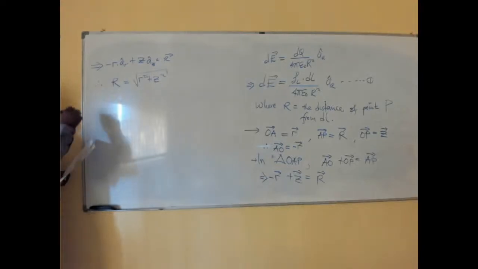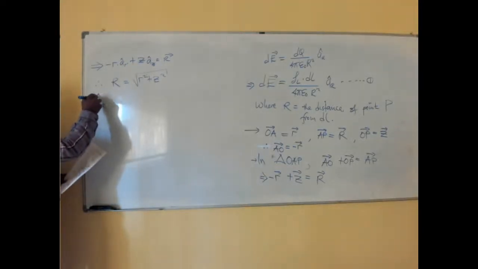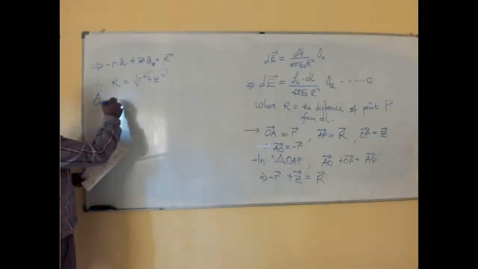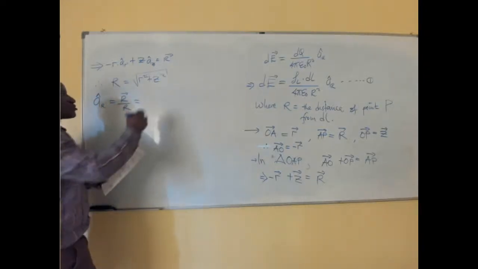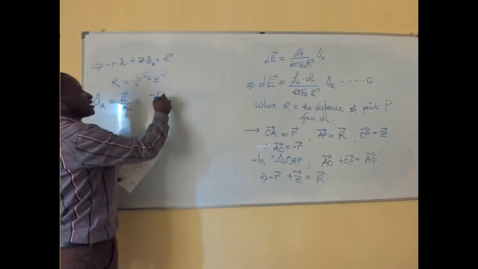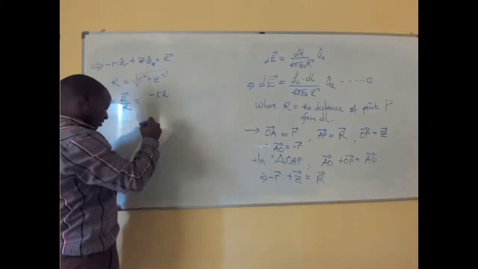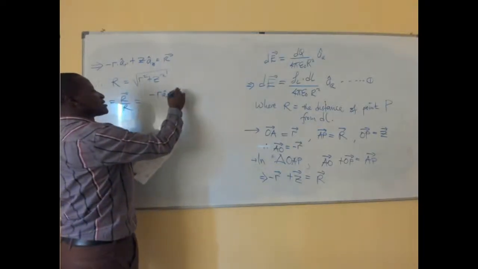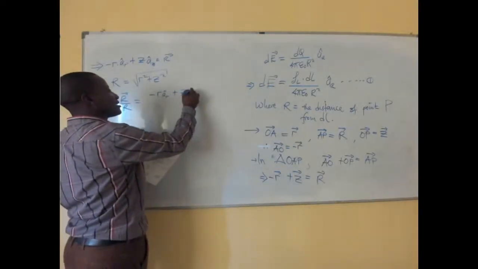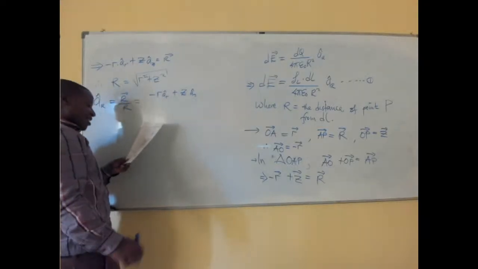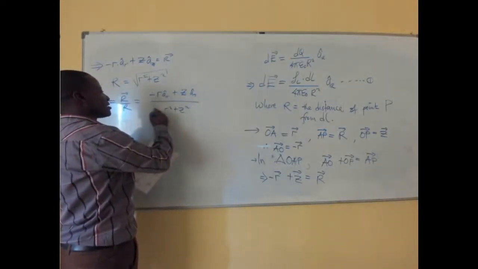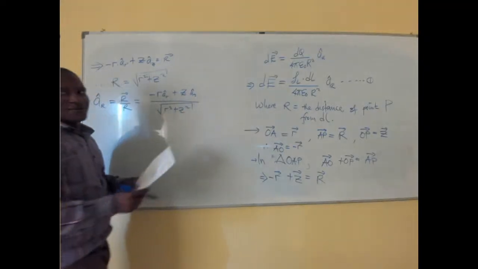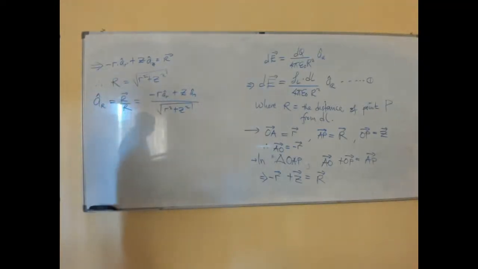Now, this means that our unit vector, which is the same as r over r, must be equal to minus R a R unit vector, then plus Z a Z unit vector, divided by the square root of R squared plus Z squared. That is very, very important.